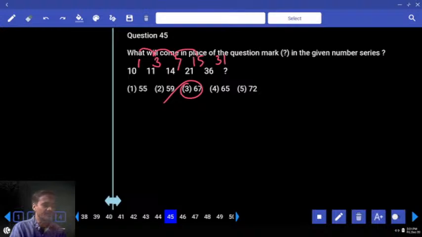Or else you can go for difference. If you go for difference, then you will get 2, 4, 8, 16, 32. Clear? Now you need to work out one more step. That is the reason we have taken into 2 plus 1. Clear? Now 67, that is choice 3, paper number 99. Any doubts in this? Now you can leave that.